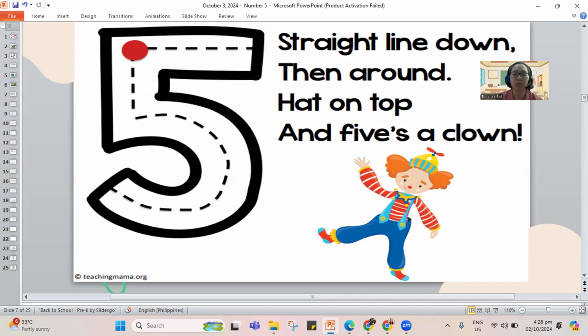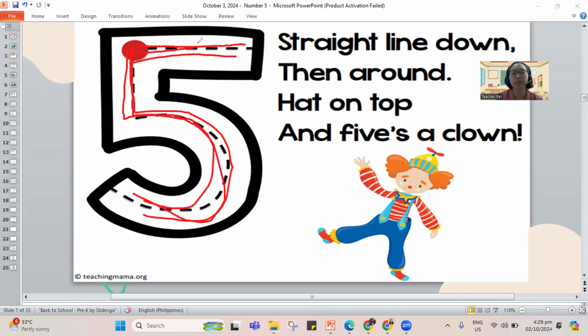So let's have a look here. Remember, this is our number 5. How do we make our 5? So the clown is going to help us. It says here, straight line down, then around, hat on top, and five's a clown. Let's go back. Straight line down, then around, hat on top, and five's a clown again. Straight line down, then around, hat on top, and five's a clown. That is your number 5.